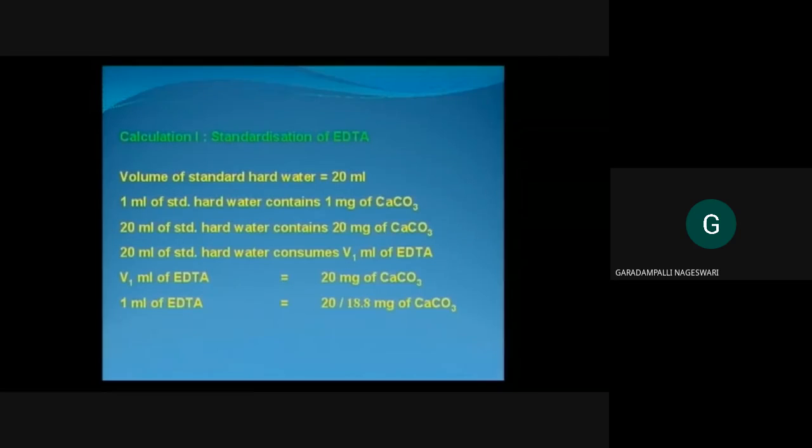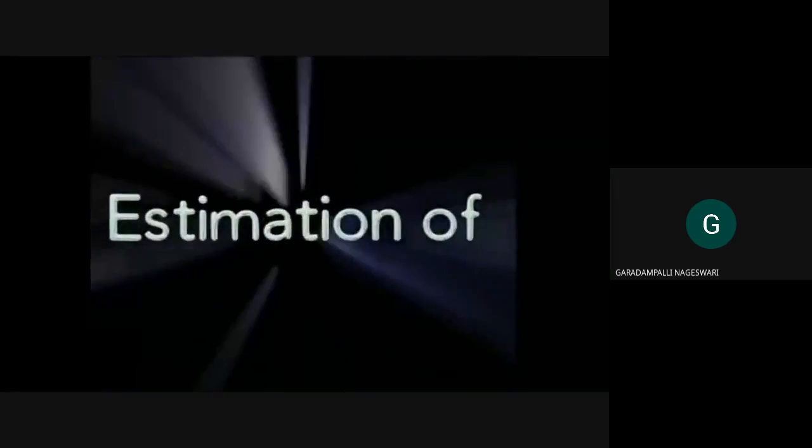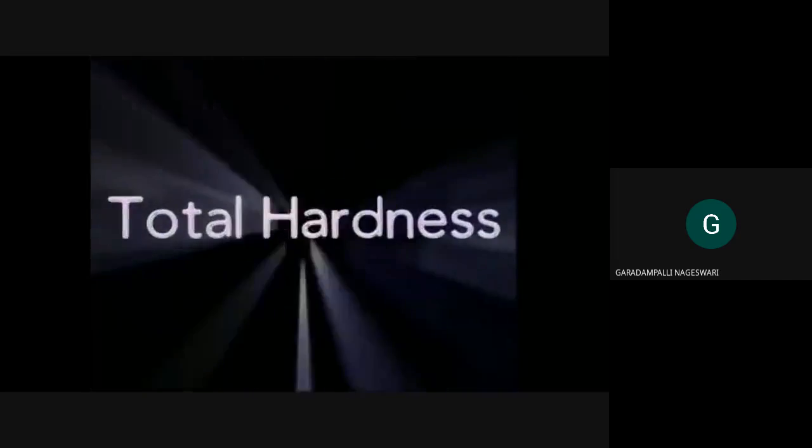20 ml of standard hard water consumes V1 ml of EDTA. V1 ml of EDTA is equivalent to 20 milligrams of calcium carbonate. So 1 ml of EDTA is equal to 20 divided by 18.8 milligrams of calcium carbonate. That is nothing but your concordant titer value. In the titration 2, we are going to estimate the total hardness of the given water sample.